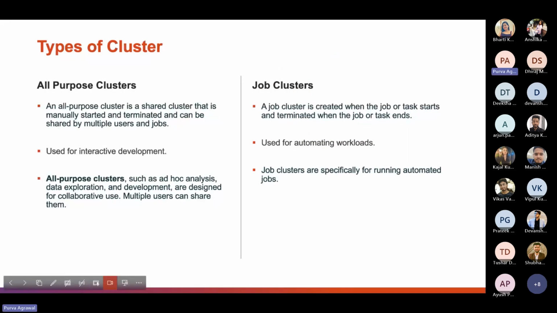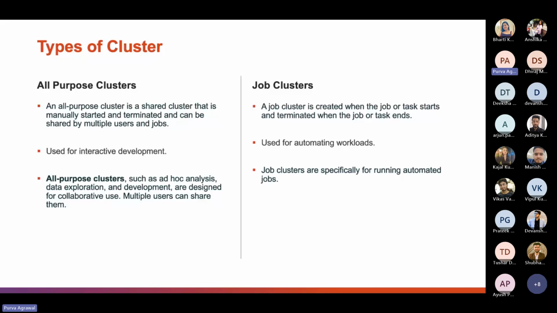So Databricks provides us with two main types of clusters: all-purpose clusters and job clusters. Let's talk about them and understand the basic difference between them. First of all, an all-purpose cluster is a shared cluster that is manually started and terminated and can be shared by multiple users and jobs. It is used for interactive development, such as ad hoc analysis, data exploration, and development. They're designed for collaborative use.